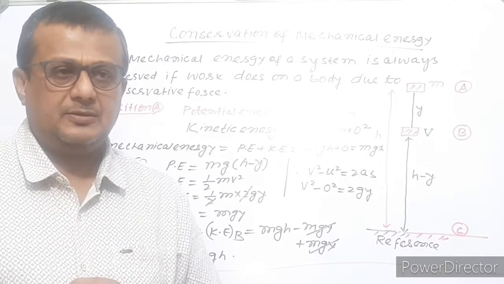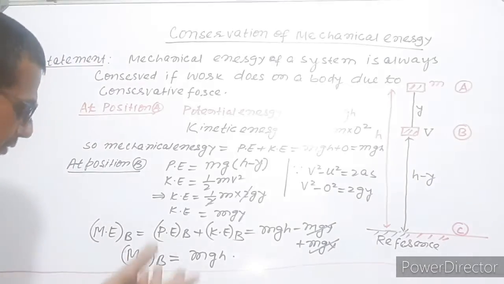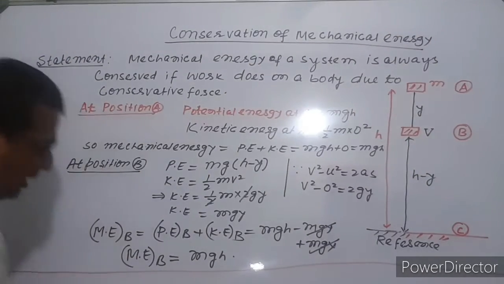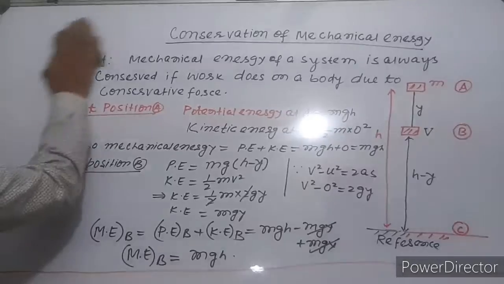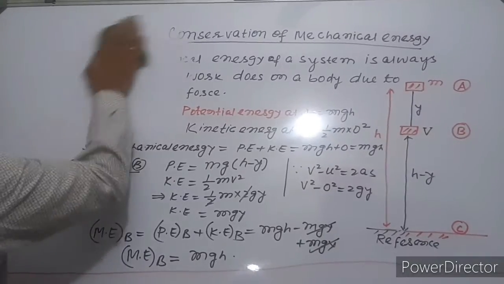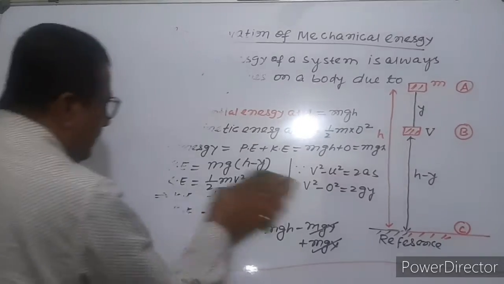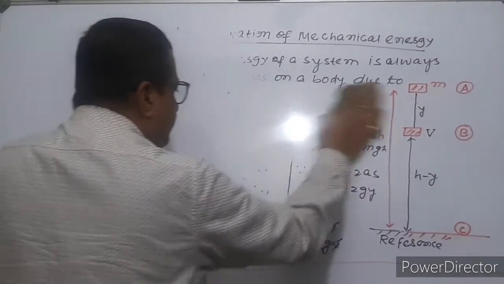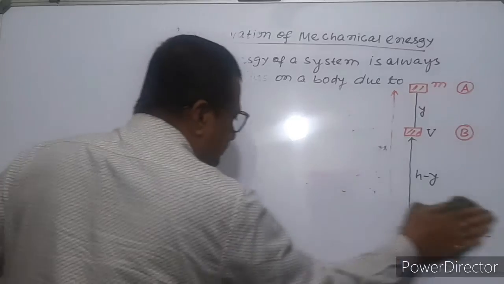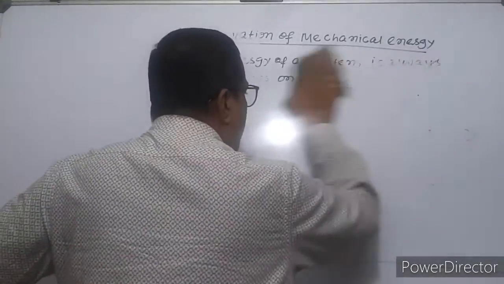Okay? Then how does it work with numerical problems? See, take one problem.